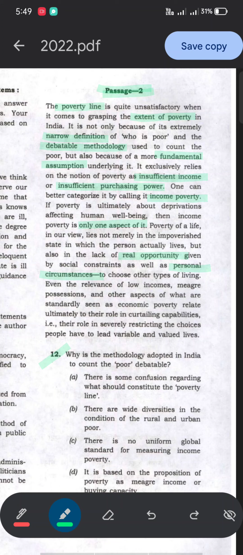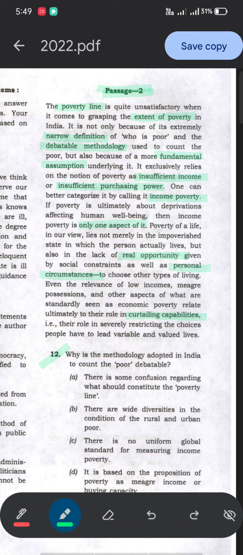Even the relevance of low incomes, meager possessions and other aspects of what are standardly seen as economic poverty relate ultimately to their role in curtailing capabilities. So because of all this, low income, meager possessions and other aspects, their role is to curtail capabilities.